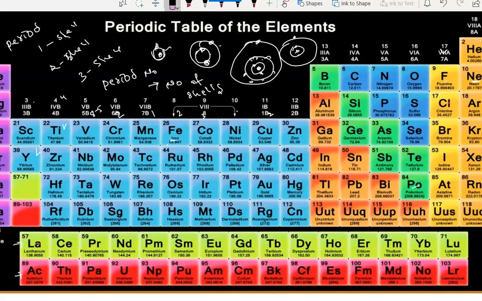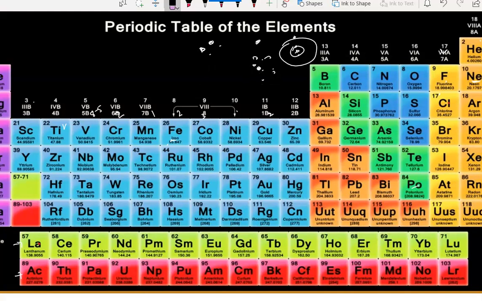Now I will tell you the last points of this modern periodic table. So many things are there, but for your syllabus only this much is enough. Anyhow, we are going to study the trends in the modern periodic table, and there I will discuss all those things: valence electrons, valency, atomic radius, nuclear charge, then metallic character, non-metallic character, electron affinity, and electronegativity. Those are all the characters we will discuss.